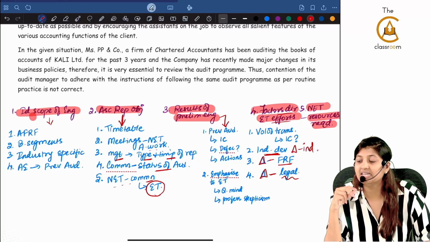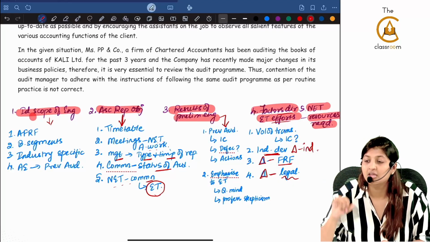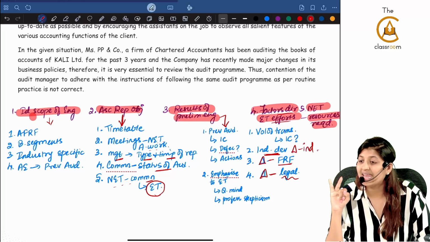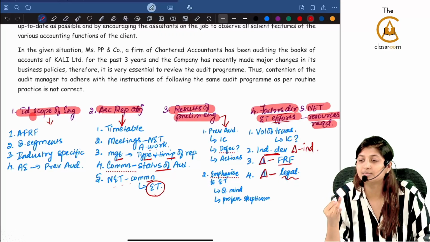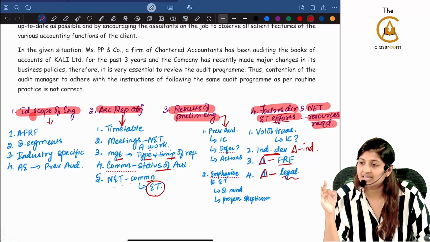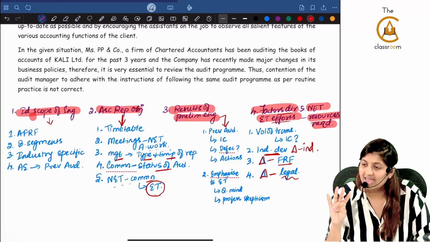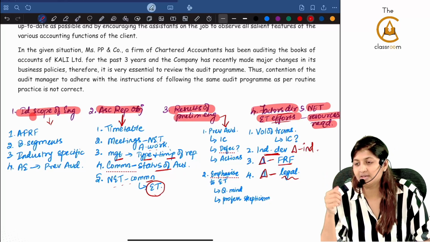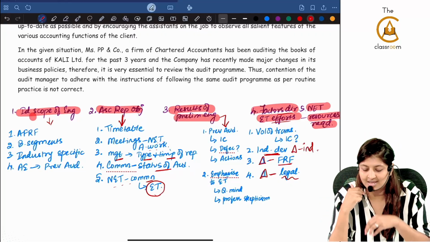Second is ascertaining the reporting objectives. That means as an auditor, I will have to tell what I will be reporting on. So for that, the timetable has to be given. Any meeting with regard to the nature, extent and timing of the audit work, the meeting has to be with the management. The third is, again I have to tell the management the type and the timing of the report. Any communication with respect to the status of the audit work. And last is with the engagement team members, I will be communicating the nature, extent and timing of the audit.